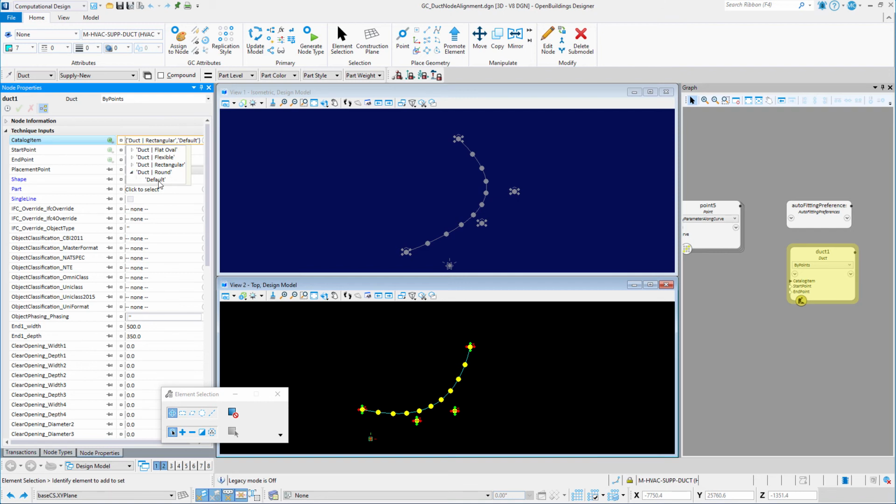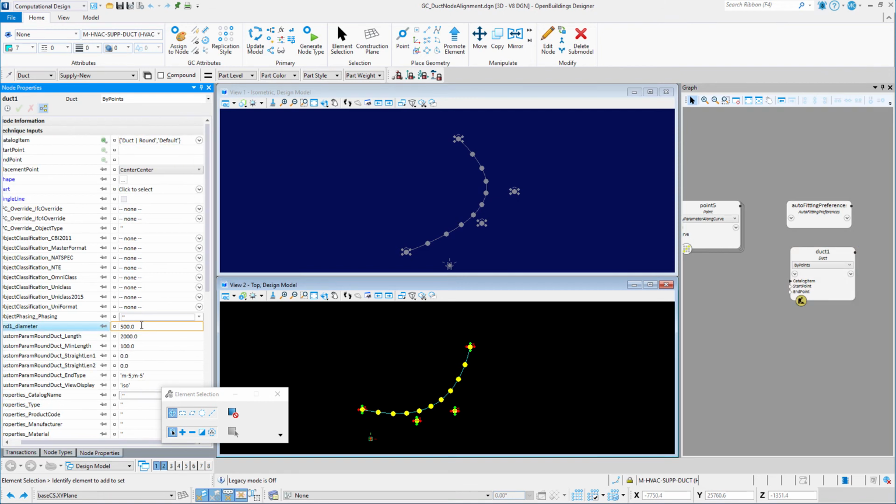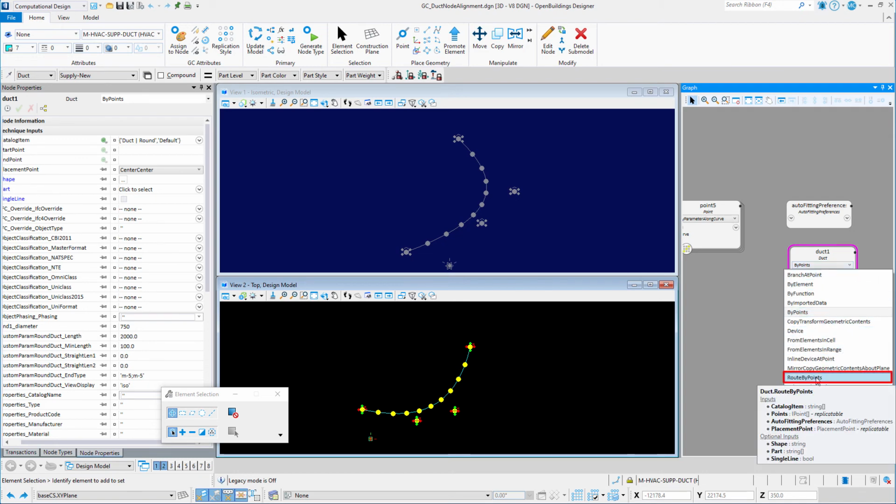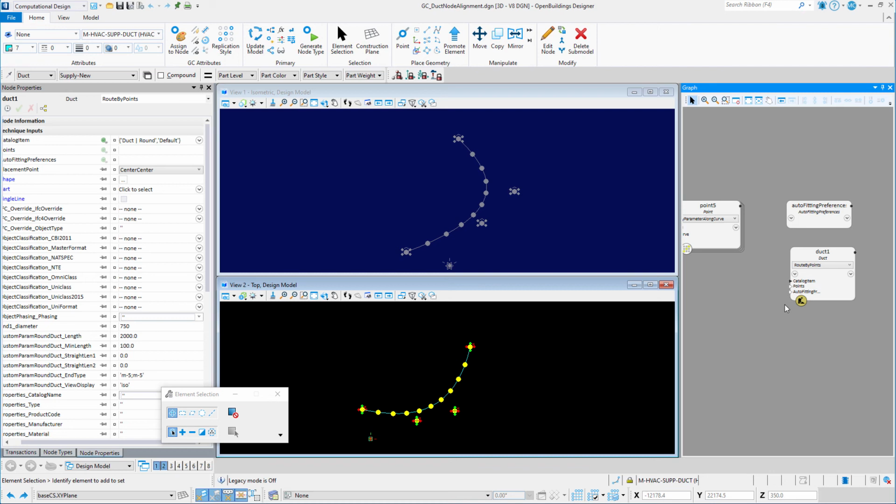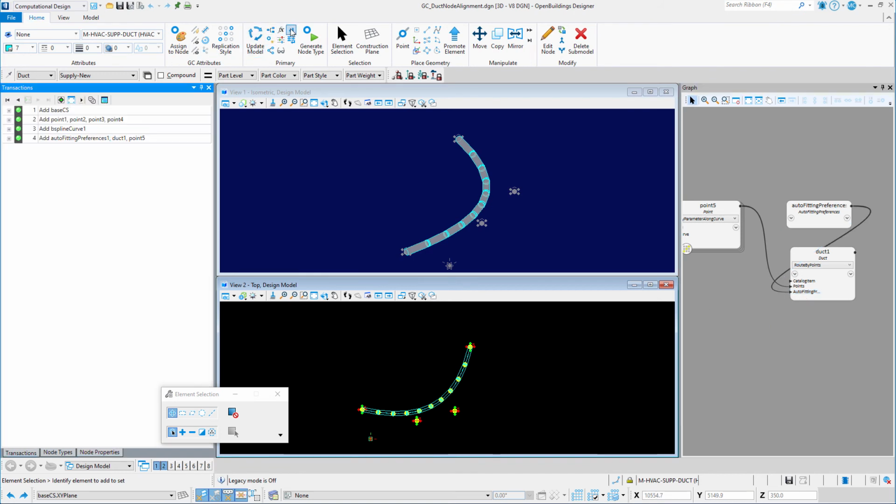This time I will select the round ductwork and set the diameter of the duct to 750 millimeters. I'll change the technique to route by points, and I'll link the points input to my series of points along the curve, and then link the auto fitting preferences. Now I can move my control points to modify the curve or alignment, and the ductwork will update to match the new curve.